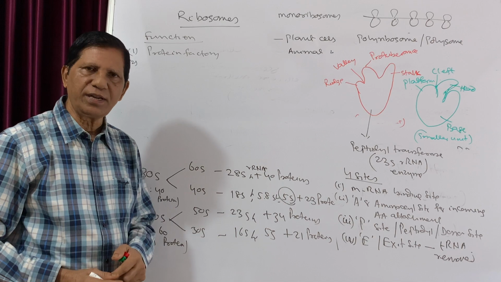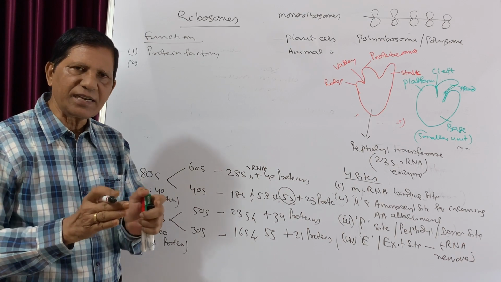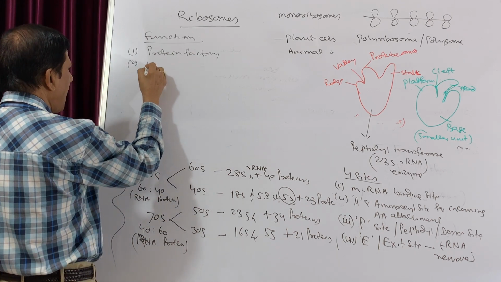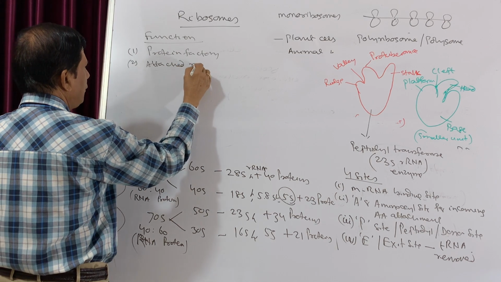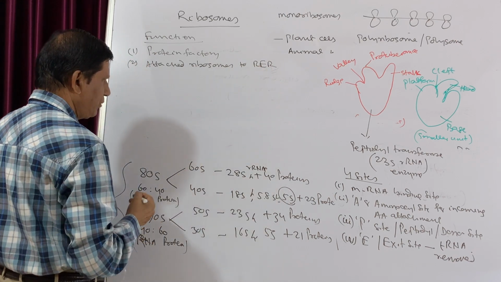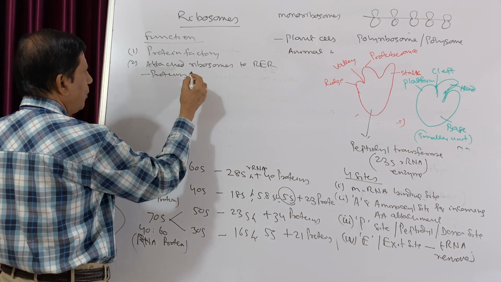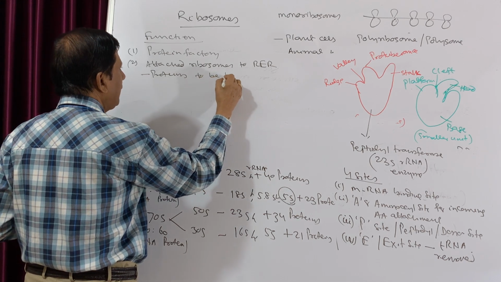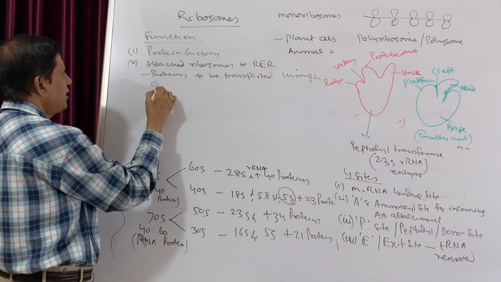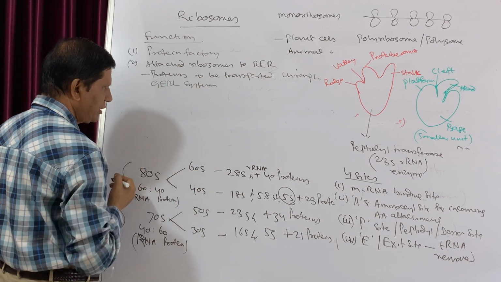Though they synthesize proteins, the proteins synthesized in the free ribosomes and in the attached ribosomes have different destinations. The ribosomes attached to rough endoplasmic reticulum usually synthesize proteins to be transported through the endomembrane system or Golgi system.